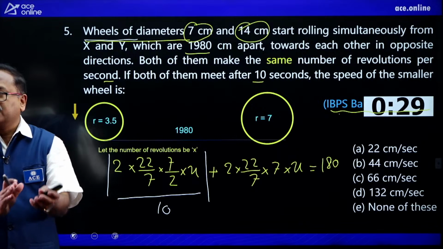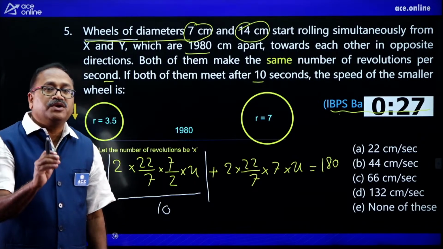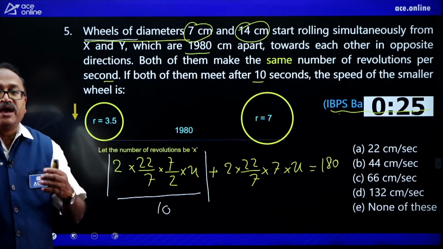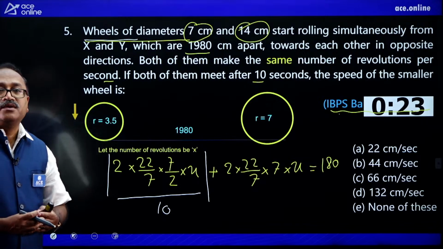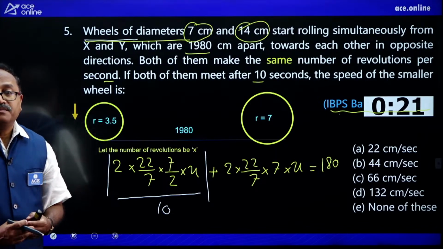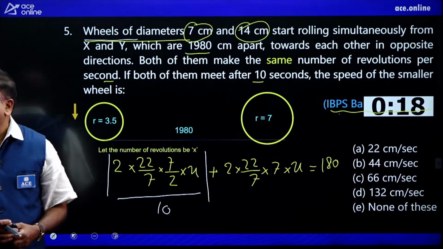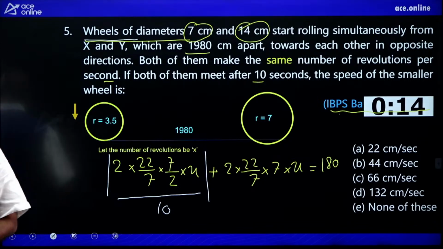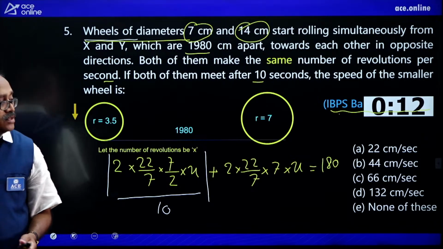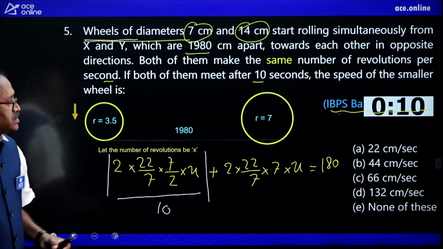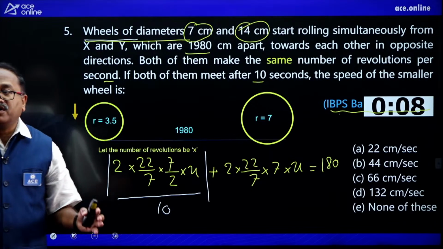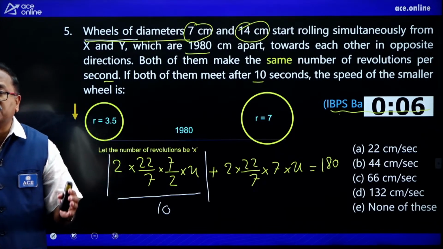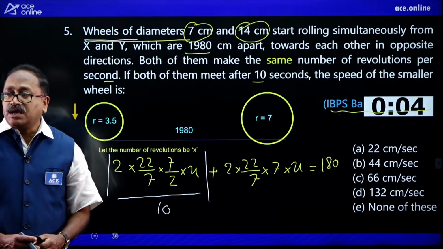Please try this. Come on, my friends, it is a very beautiful question. We are taking our learning to the next level. Come on. Can I see whether Pawan will be able to answer the question? Oh my God, Pawan is a miracle person. He says 66. Pawan already answered the question. He says 66.